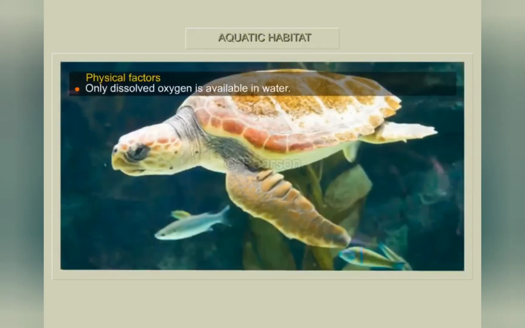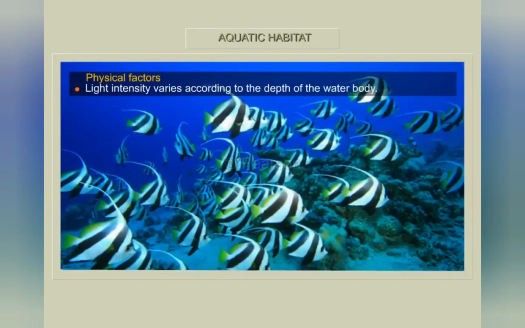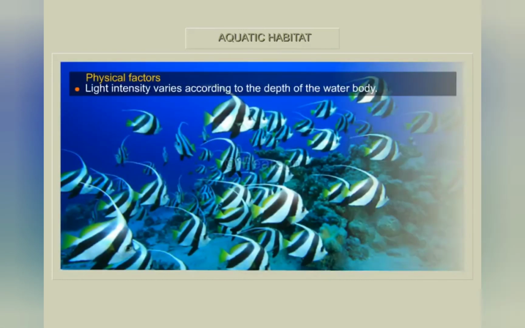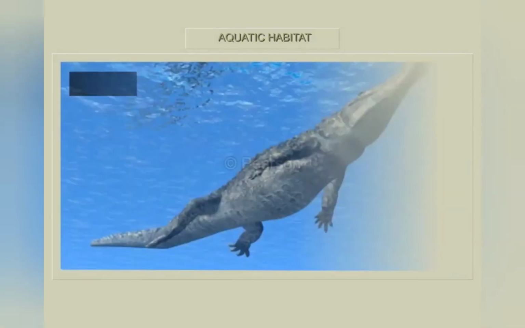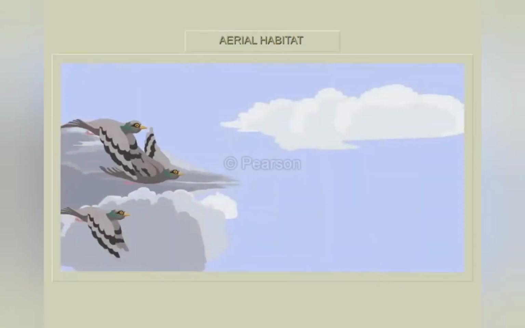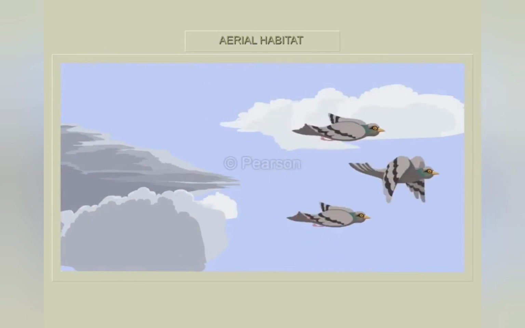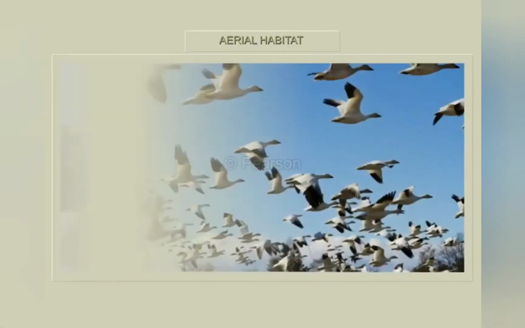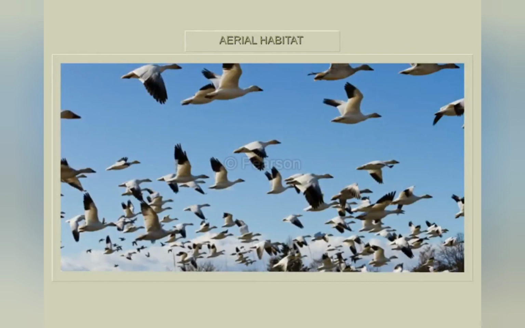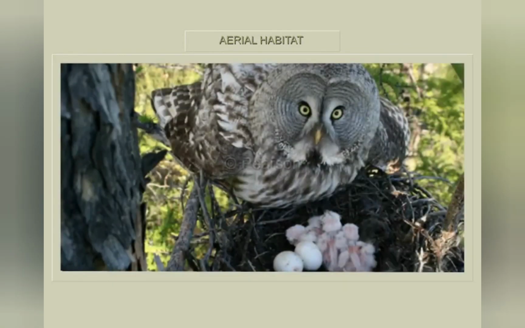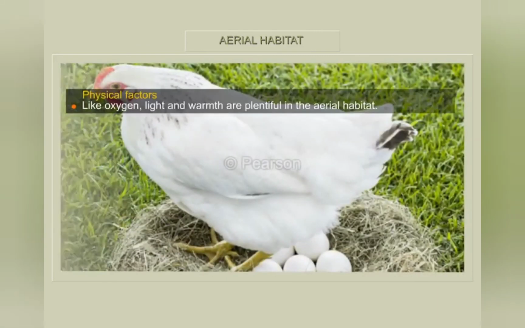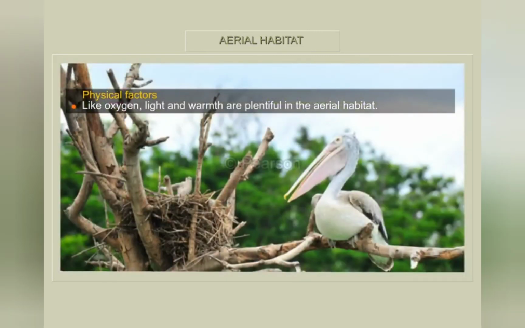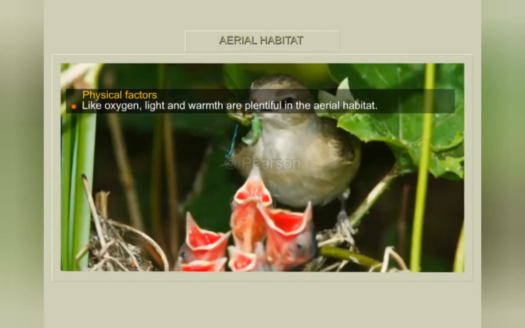Only dissolved oxygen is available in water. Light intensity varies according to the depth of the water body. Temperature varies depending on the depth of the water, but extreme fluctuations are rare. Here, air or atmosphere is the medium that supports life. All flying animals occupy aerial habitats, but none of them exclusively live in an aerial habitat. Their dwellings may be on trees or ground. Physical factors like oxygen, light, and warmth are plentiful in the aerial habitat.